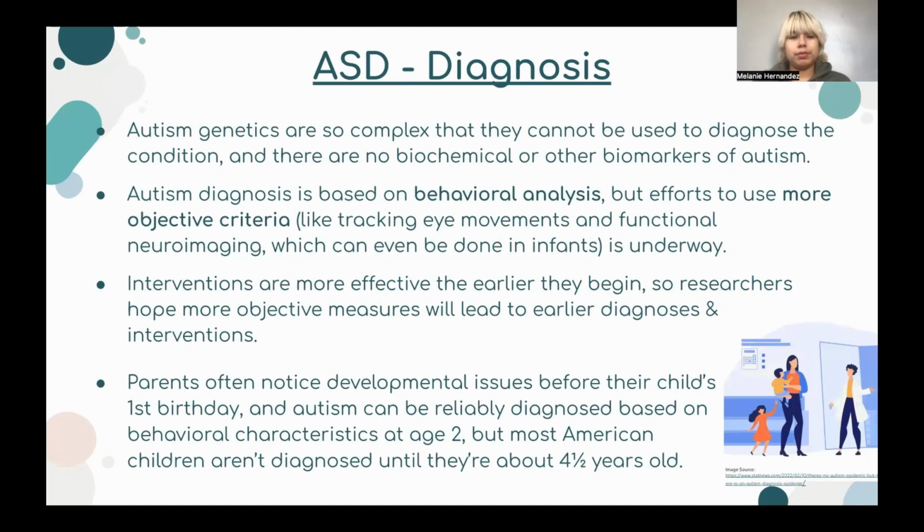Researchers hope that more objective measures will lead to earlier diagnosis and interventions. For example, parents often notice developmental issues before their child's first birthday, and autism can be reliably diagnosed based on behavior characteristics at age 2. However, most American children are not diagnosed until they are about 4.5 years old.